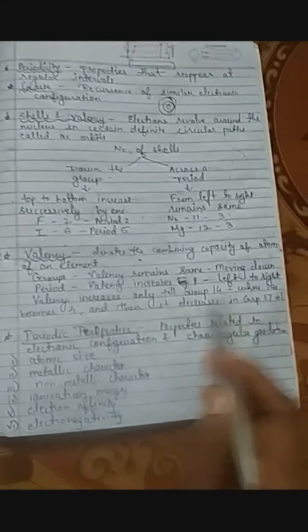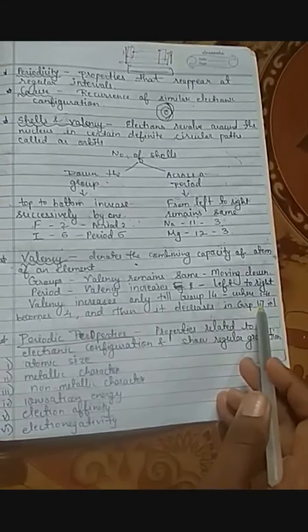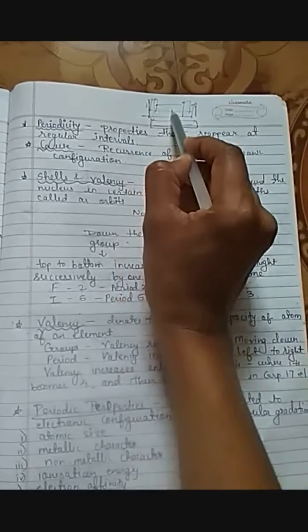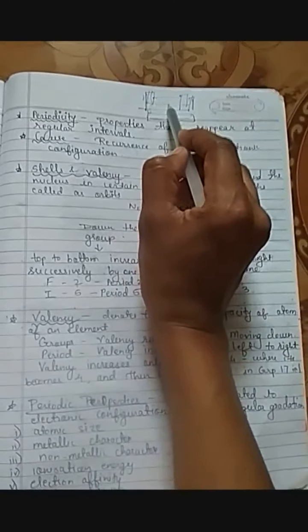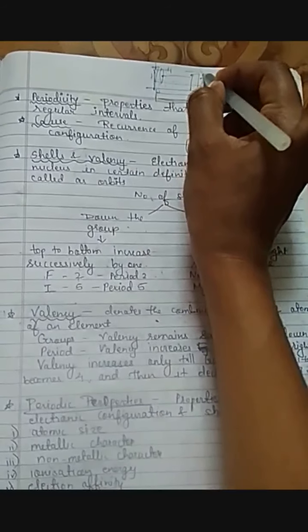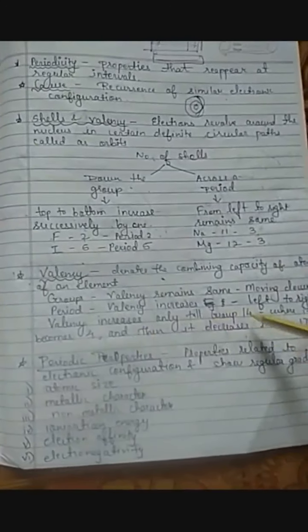Then again it decreases in groups till group 17, that is it becomes 1. So from here till transition, 4 electrons, and again when you move ahead, it becomes 1. तो यहाँ पे when you go from this side to this side, it is positive valency, but when you move on this side, it becomes negative valency. How it is, that we are going to see in the next part. So valency increases only till group 14 where it becomes 4 and then it decreases till group 17 which becomes 1. Group 18 की valency 0 है.